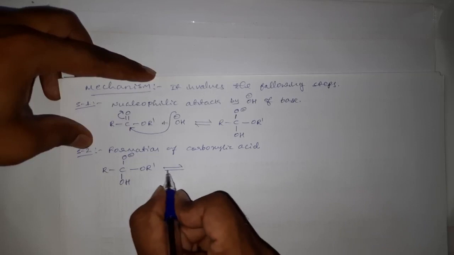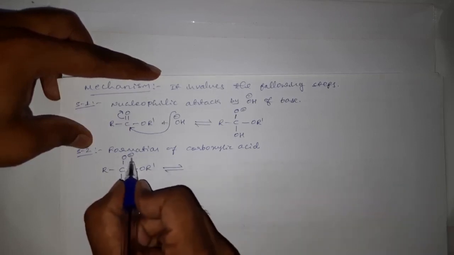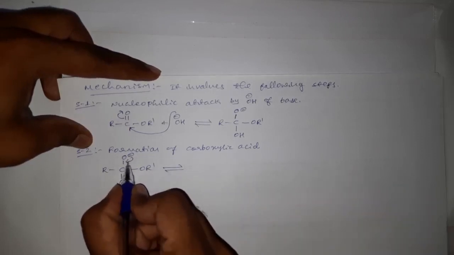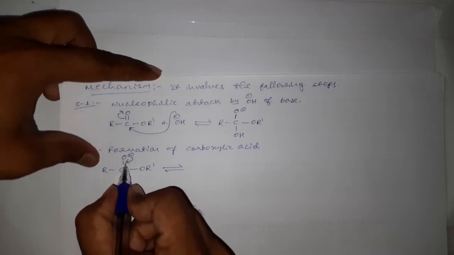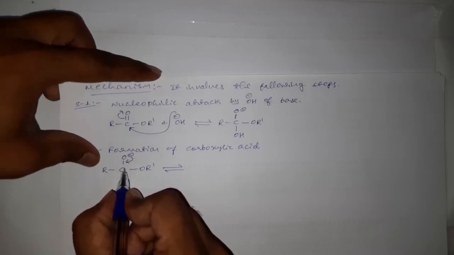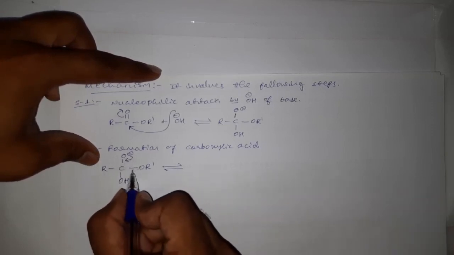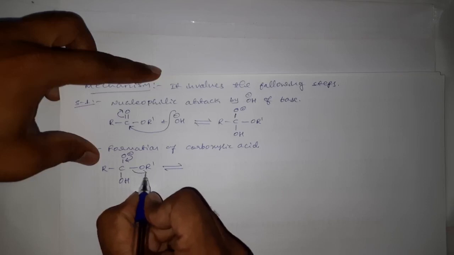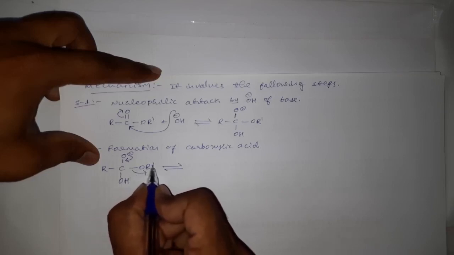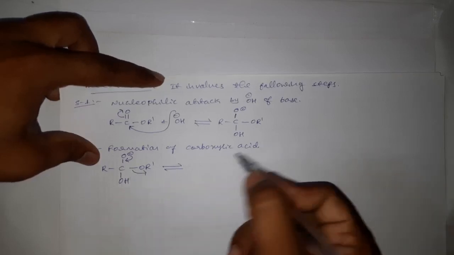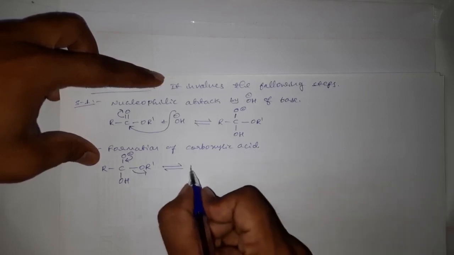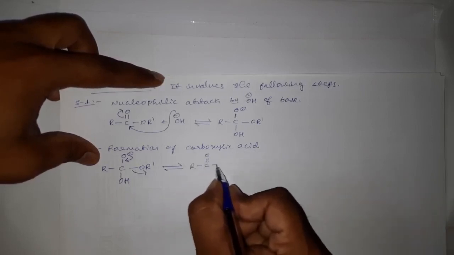Now this negative charge on the oxygen will undergo delocalization and move towards this carbon single bond, and this carbon is already having 4 bonds, and if it forms a fifth one, it becomes unstable, and hence it will lose one old bond to get its stability again, and therefore it is losing this bond, and this R dash O minus is going out as an alkoxide ion, along with R C double bond O OH.